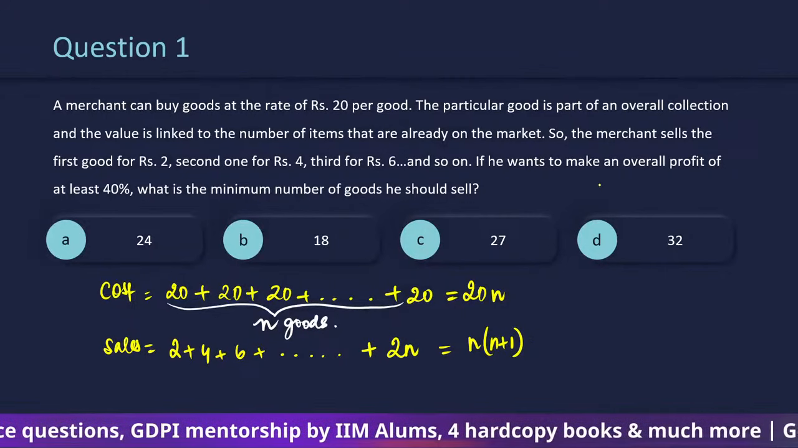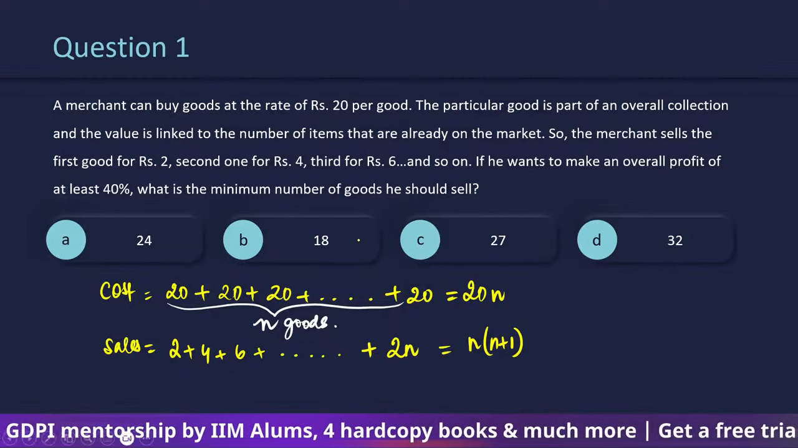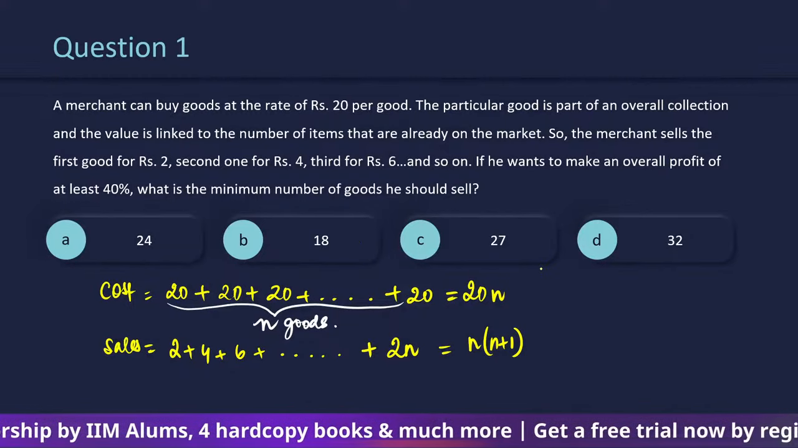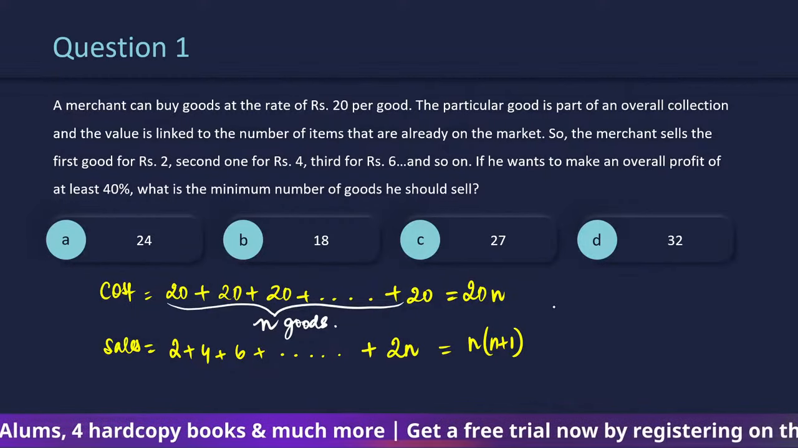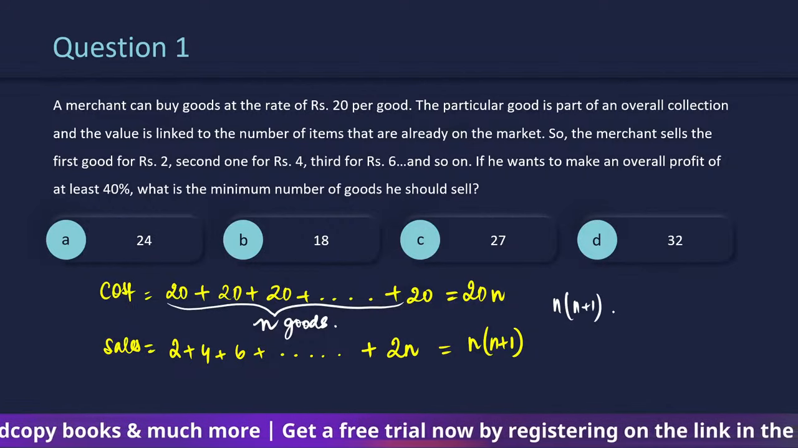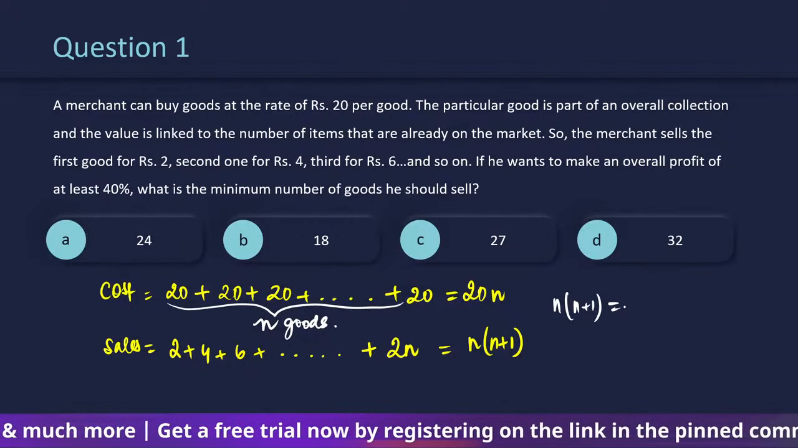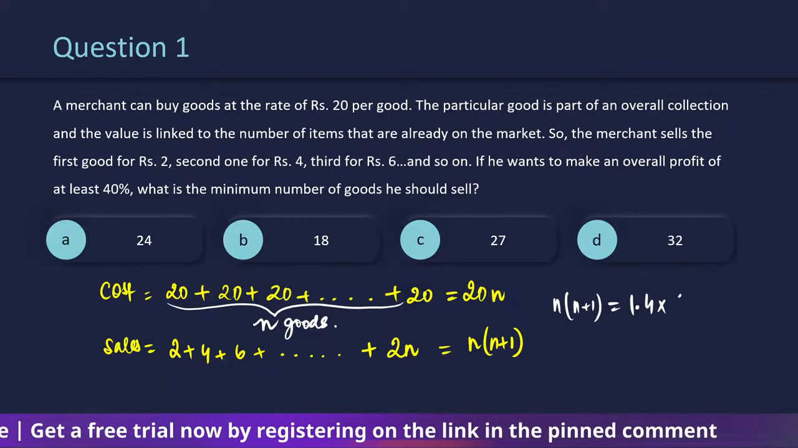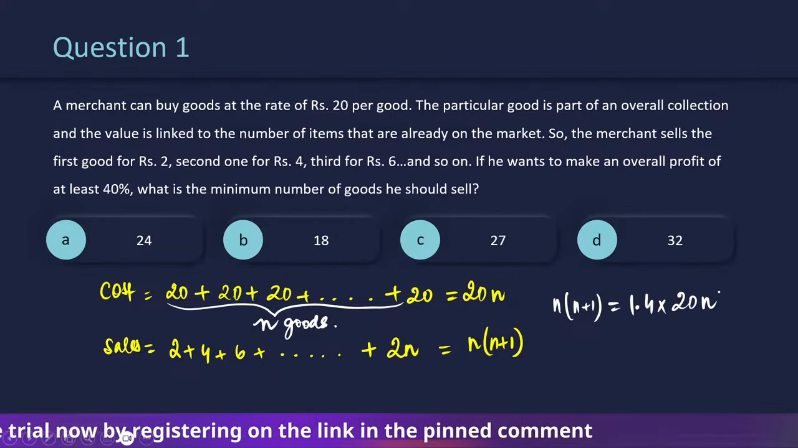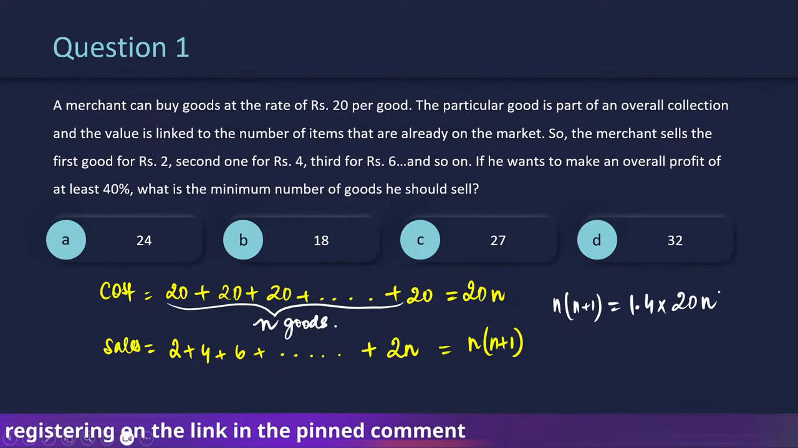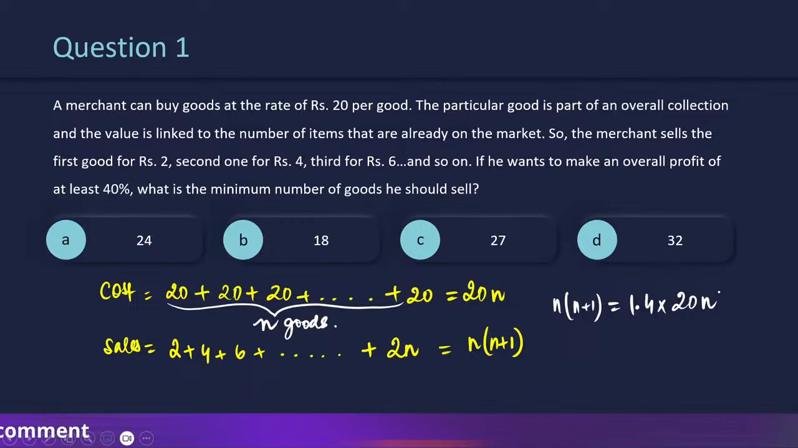Now question says if he wants to make a profit of at least 40%, that means sales is equal to 1.4 times 20n. Now why did I do this? मैंने इसलिए ये काम करा है क्योंकि I am saying कि 40% पे रख लेते हैं, and let's see how much do we get. So n cancels out.